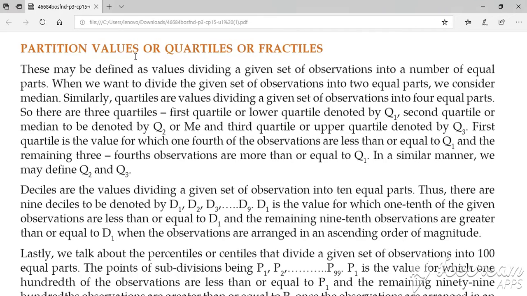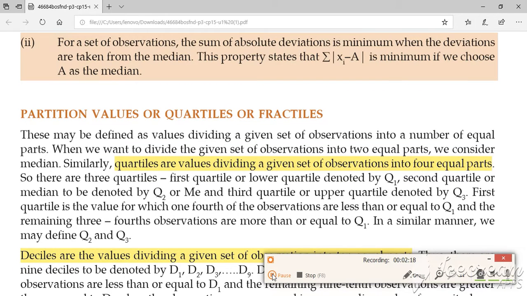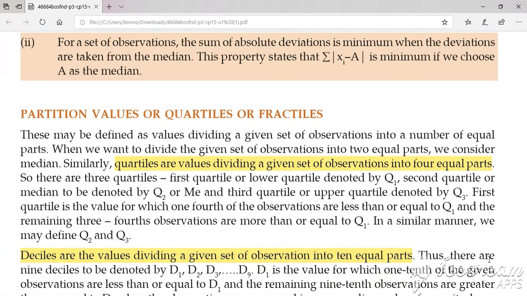I have to draw two lines for three partitions. For four partitions, how many lines do I have to draw? I have to draw three lines. And suppose I want 10 equal parts. So partition values divide our data into different partitions, right?